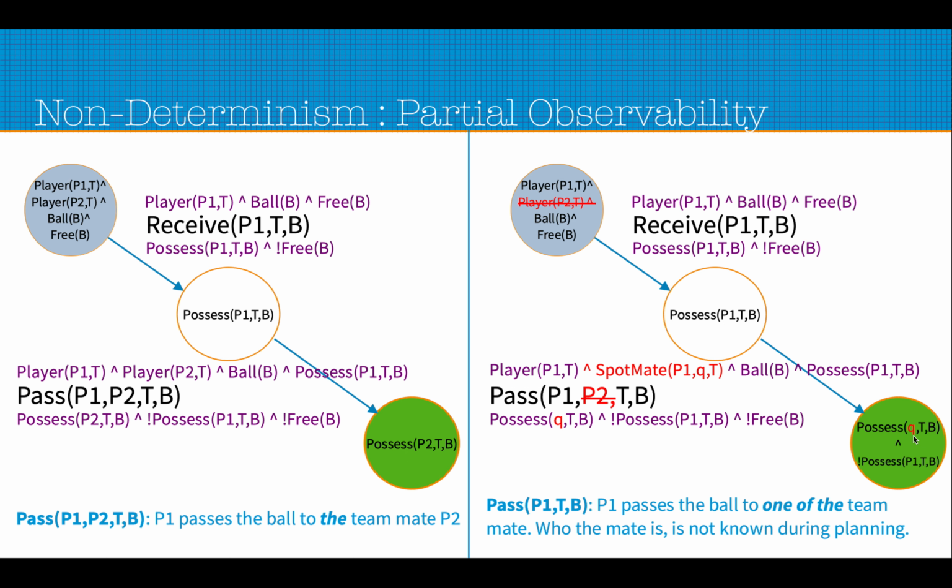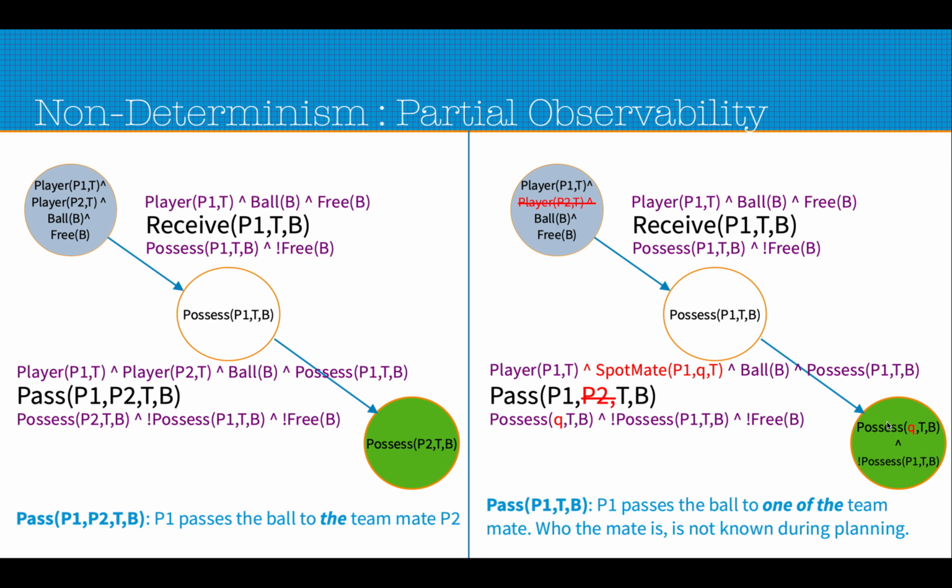So in this video, everywhere within the predicates, if I am using a small letter, they are variables. If I am using a capital letter, they are constants. So Q is a variable. We do not know who the person is, but the person must be from team T, and obviously the ball has to be possessed, and that Q person must not be the same as P1. That's why not possess P1 TP. This is the goal state.